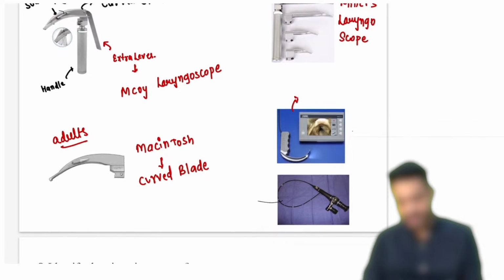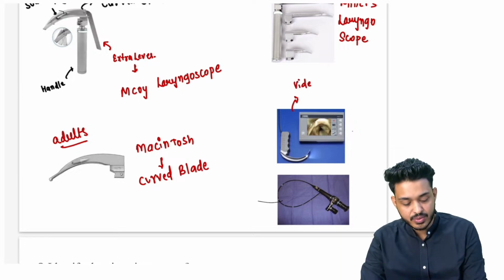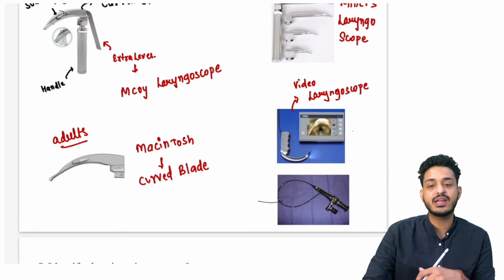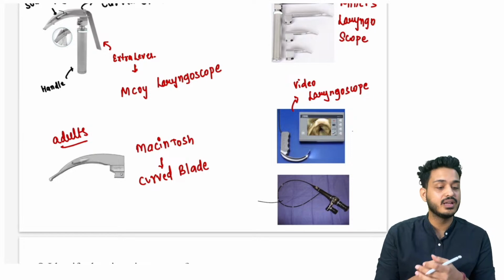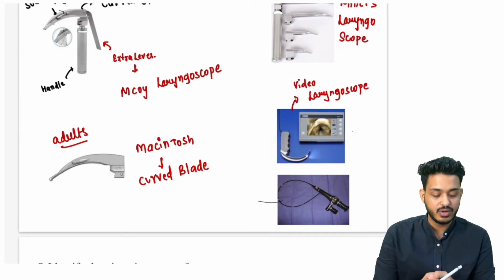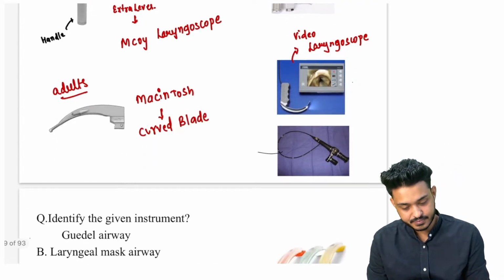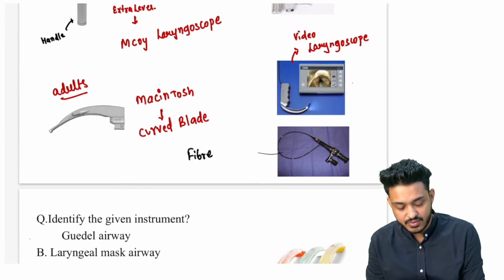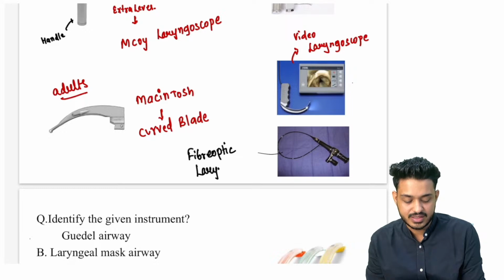What is this particular thing we are having? This is your video laryngoscopy. We are having this, जिसमें स्क्रीन के ऊपर सब कुछ दिखेगा. अगर स्क्रीन दिख रही है और something like that curved plate is there, that is going to be your video laryngoscopy, right? Nowadays we are also having this fiber optic. This is your fiber optic. ये पतला होता है, fiber optic laryngoscope. This is your fiber optic laryngoscope.